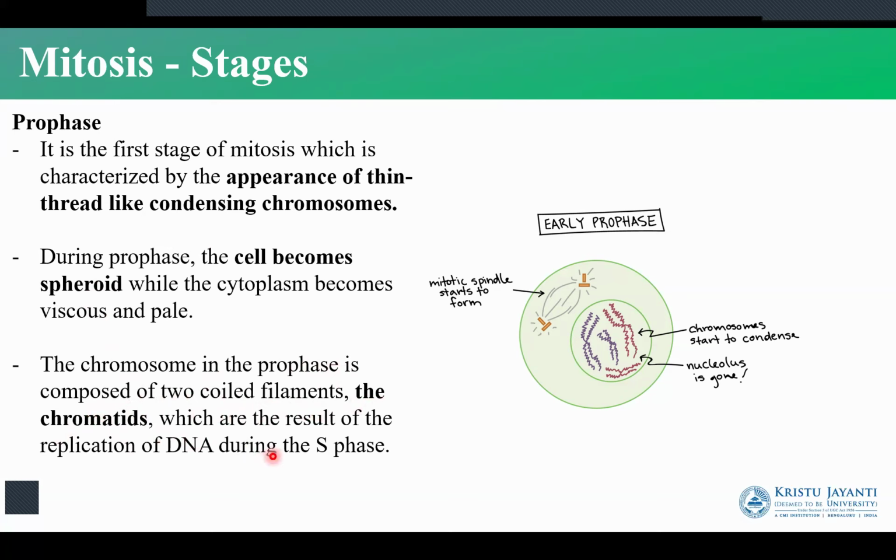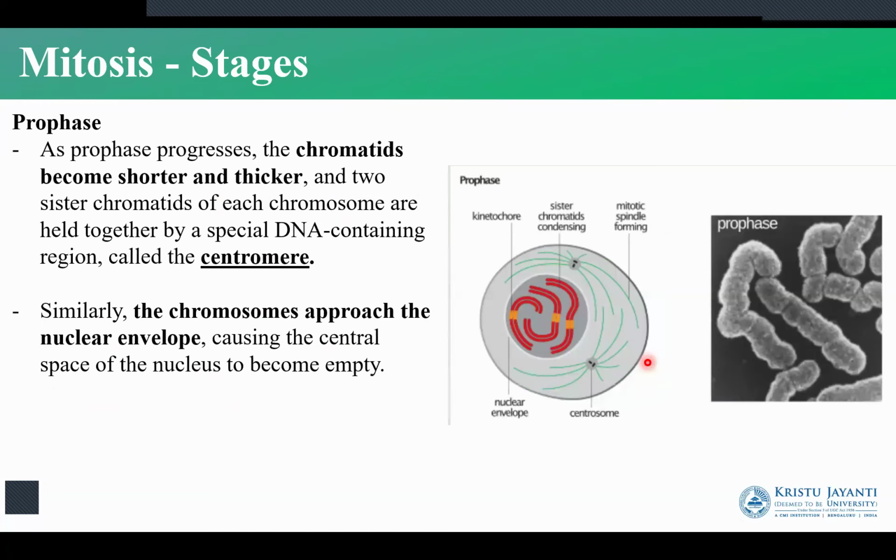So here what happens is after the DNA has been replicated, in the prophase they will start condensing in order to form chromosomes. The chromosomes will now have the chromatids. So as you can see, we have the early prophase, which has the formation of the chromatids, as you can see in this image as well. We have the formation of the chromosomes in the form of chromatids. So for this to happen, the DNA has to condense. So they will become shorter and thicker. And the two chromatids are held together with the help of the centromere. The chromosomes will approach the nuclear envelope.